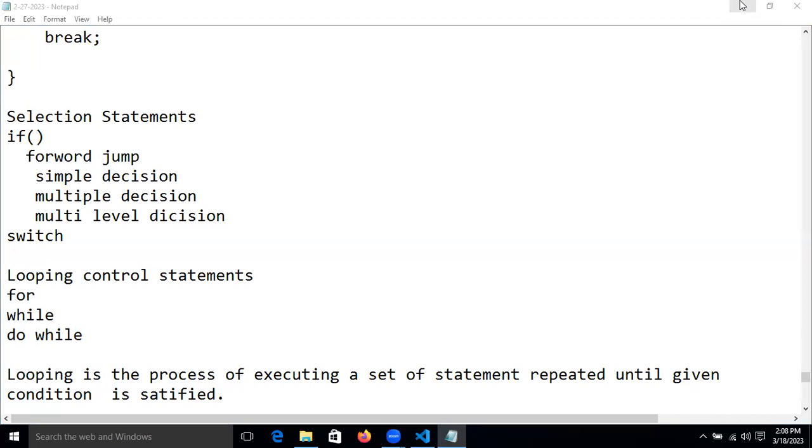Yeah, so condition is satisfied, guys. Looping requires initialization, condition, and counter.